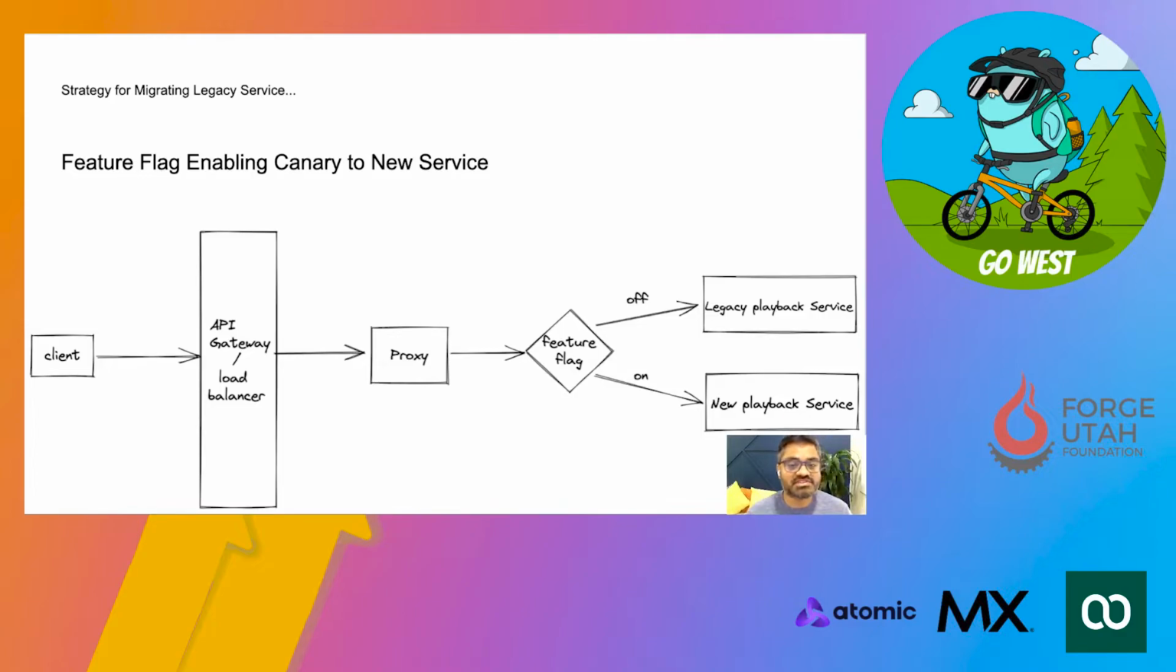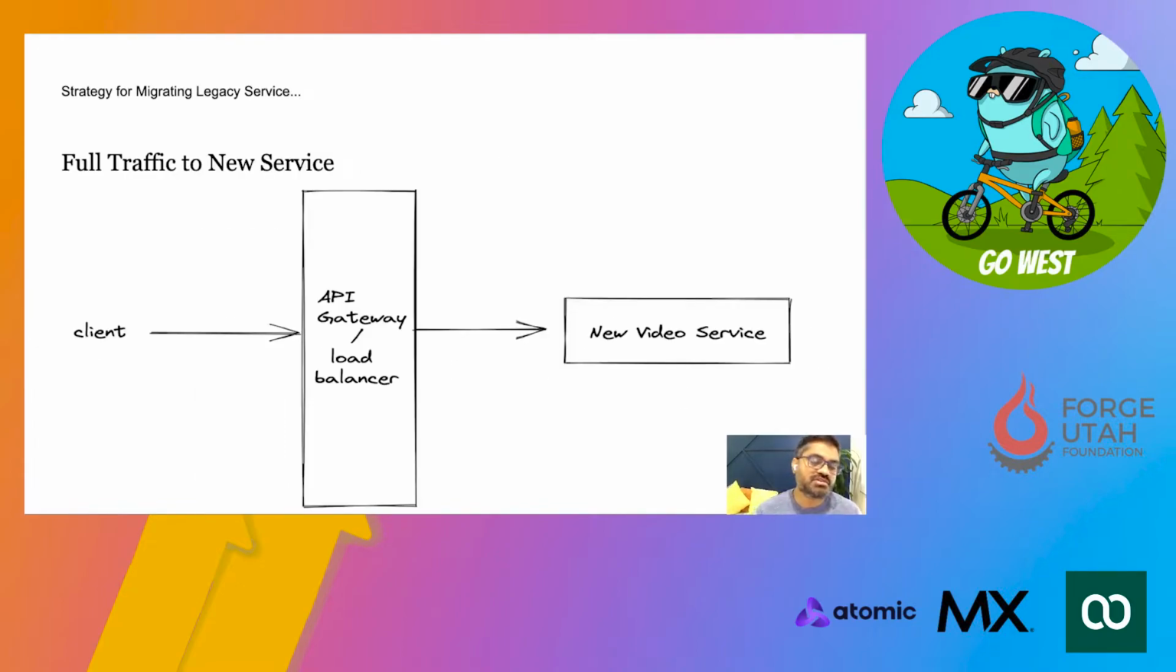Then, based on that feature flagging, we had the capability to canary to the new service and send just a small amount of traffic to the new service, and let the legacy service keep serving most of its traffic. And once we had that confidence, we moved to the actual new service itself.